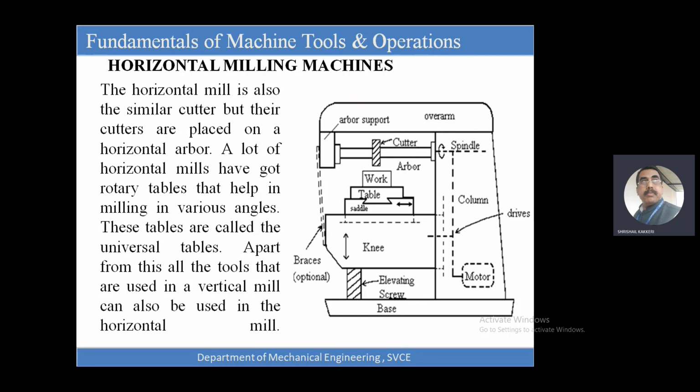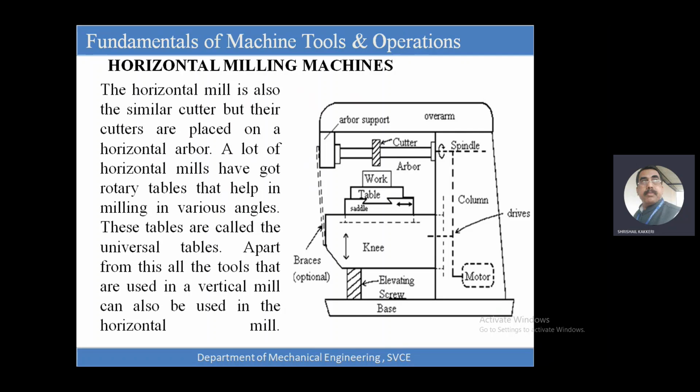Please look here, this is called the arbor. And this is called the spindle. And this is called the vertical arm. And this is called the working table. And this is called the cross slide. And this, since we are talking about milling, is the milling tool. That's all.